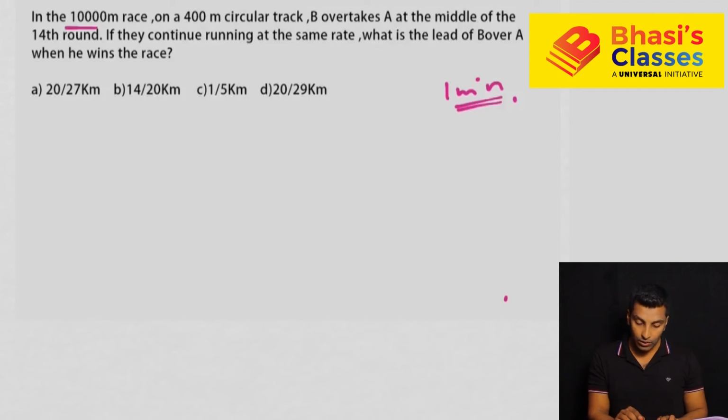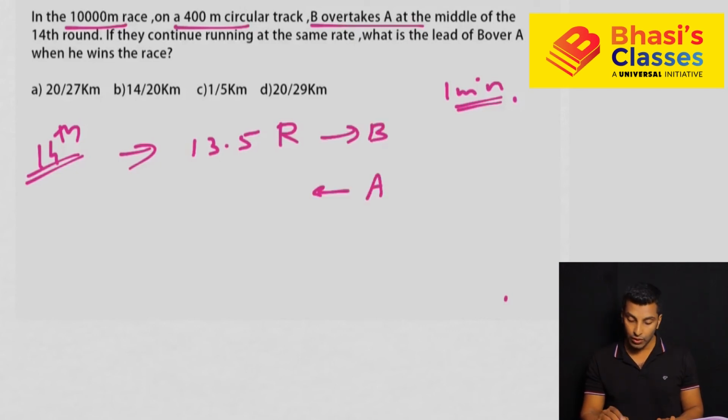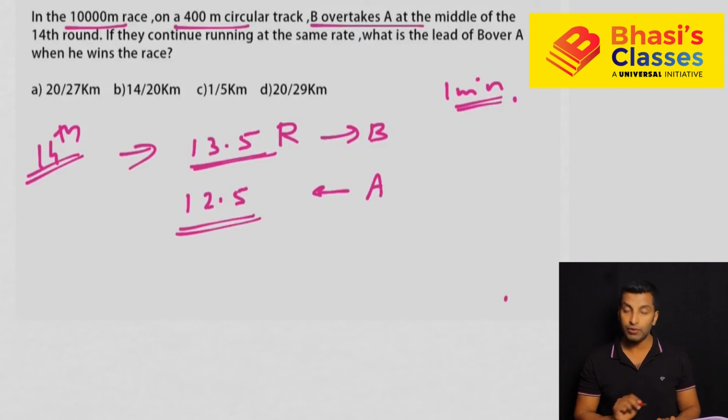It is given 10,000 meter race, 4,000 meter circular track. B overtakes A at the middle of 14th round. So middle of 14th round means it is 13.5 rounds traveled. So B completed 13.5 rounds. A completed how much? Now from this you can write it as 12.5. Why? Because once they meet, that means you have one extra round lead. If this person is overtaking, that means meeting. Overtaking and meeting is same. So 13.5 means the other person 12.5.